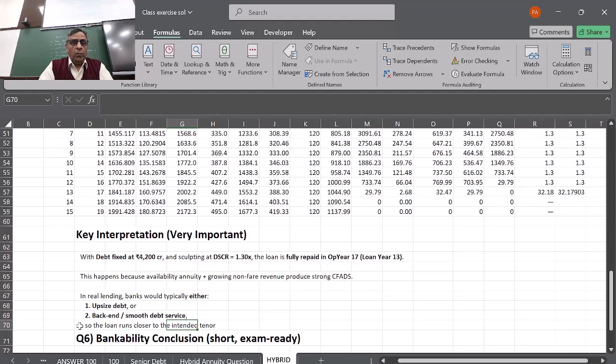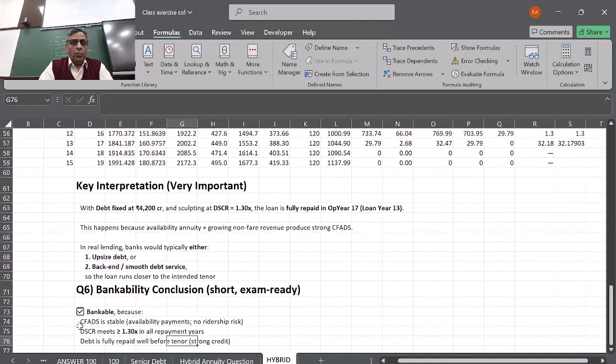If the bank wants the money in 15 years, they can always tinker with that, and instead of 13 years, they will make it 15 years. Either they increase the debt amount or they can smooth the debt service.